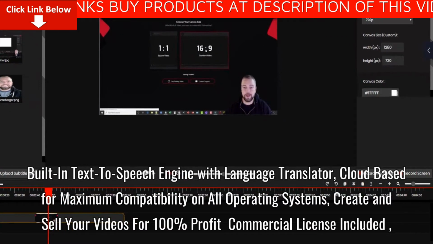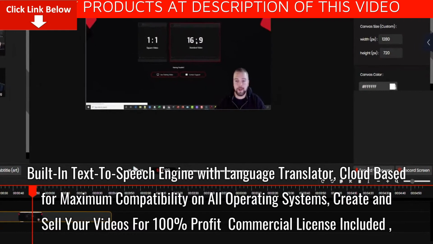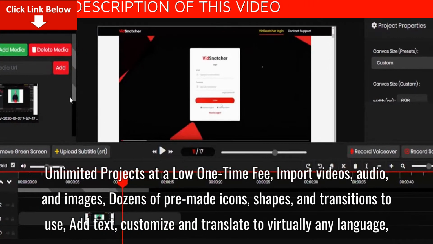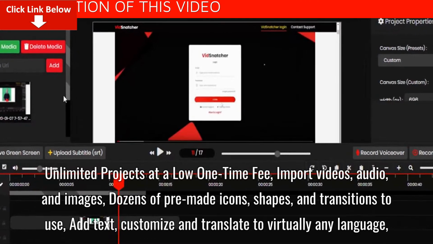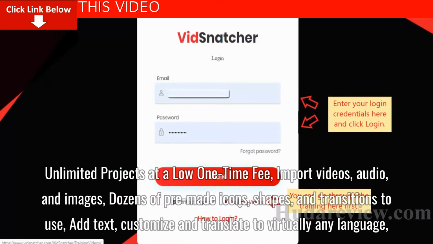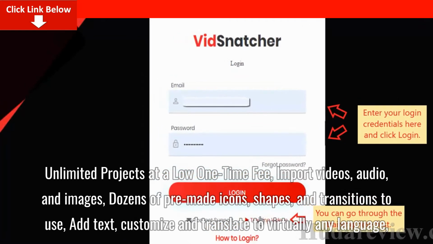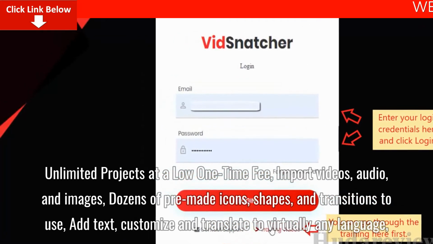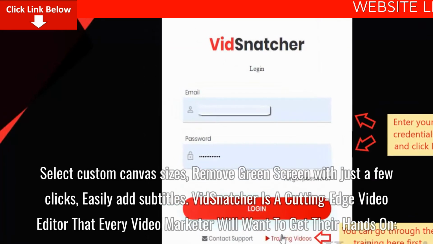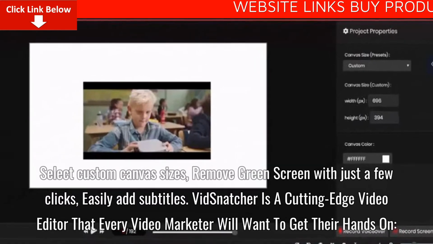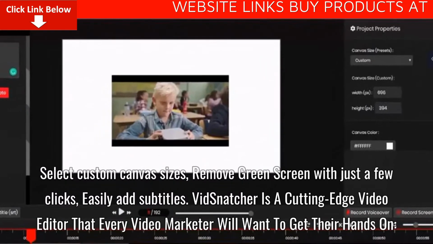Create and sell your videos for 100% profit, commercial license included. Unlimited projects at a low one-time fee. Import videos, audio, and images, with dozens of pre-made icons, shapes, and transitions to use. Add text, customize and translate to virtually any language. Select custom canvas sizes, remove green screen with just a few clicks, and easily add subtitles.